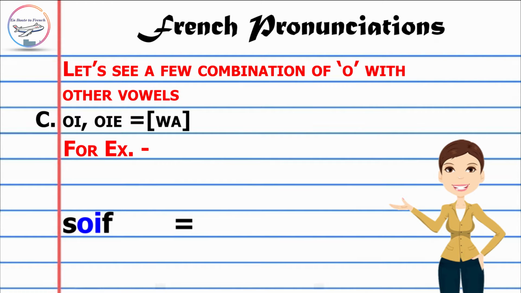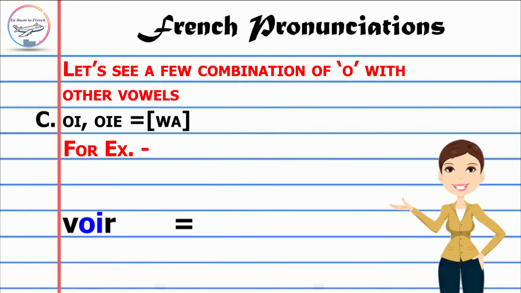Soif. Soif means thirst. Soir. Soir means evening. Toi. Toi means you. Another one. Toit. This means roof.